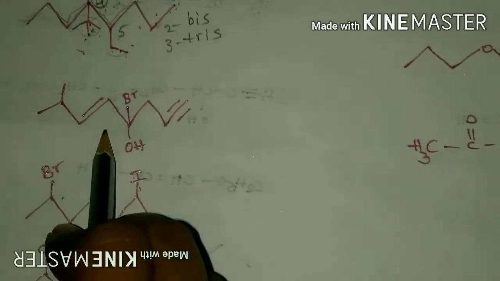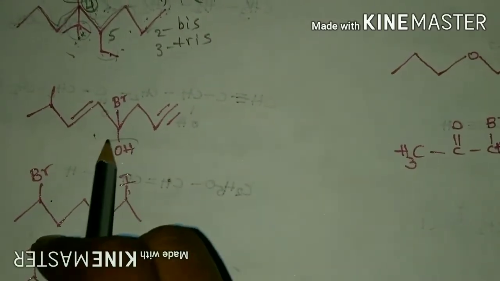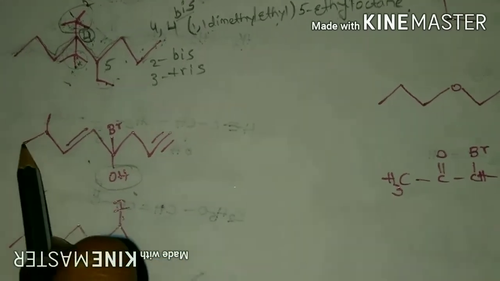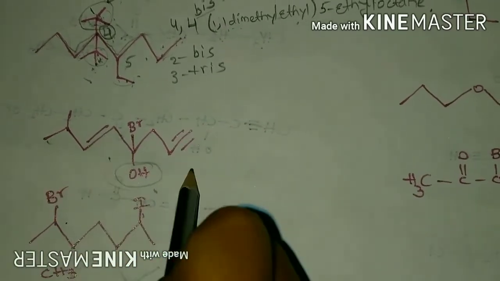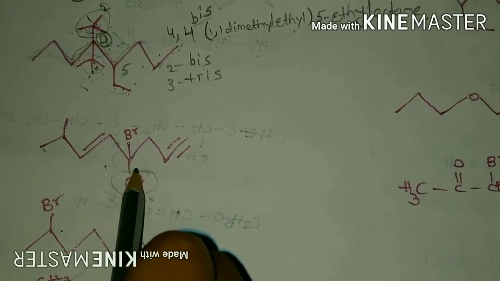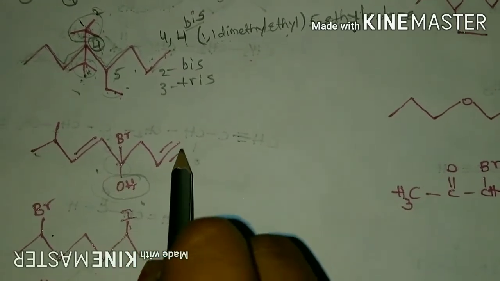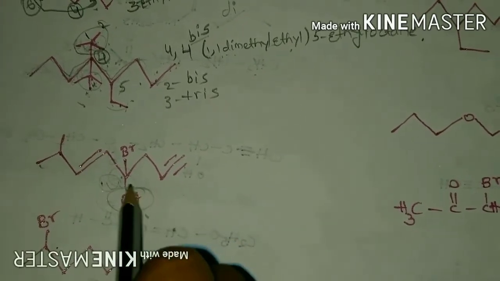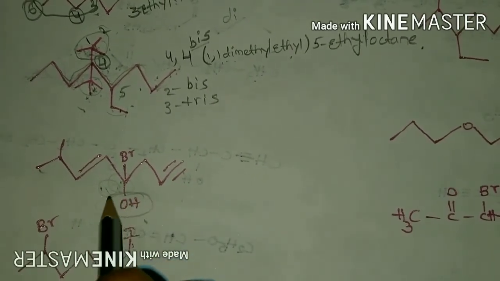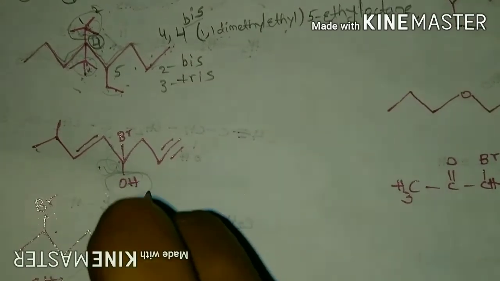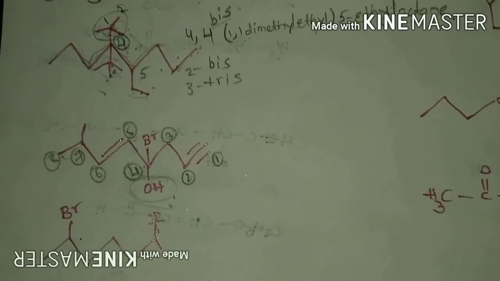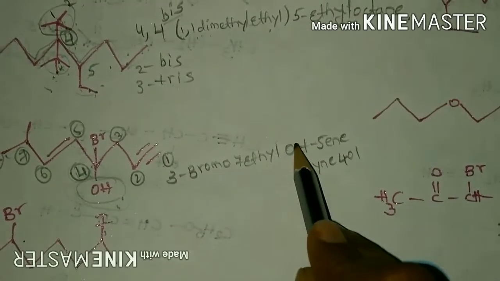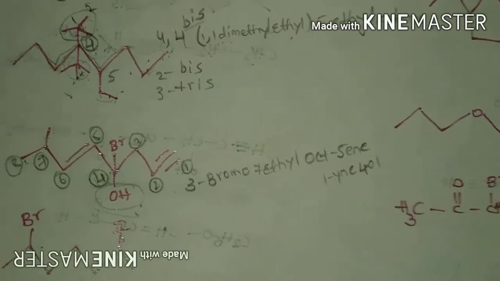Coming to this compound, this hydroxyl group is the principal functional group. When we start numbering from left to right, this carbon will get the 5th position. When we start numbering from right to left, it will get the 4th position. So we have to start numbering from right to left so that it gets the lowest numbering. So this compound can be named as 3-bromo-7-ethyl-oct-5-en-1-ol.